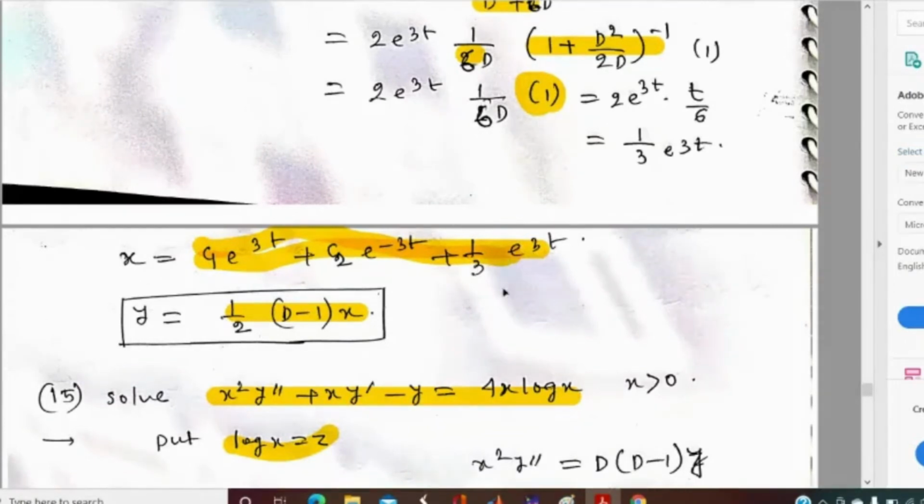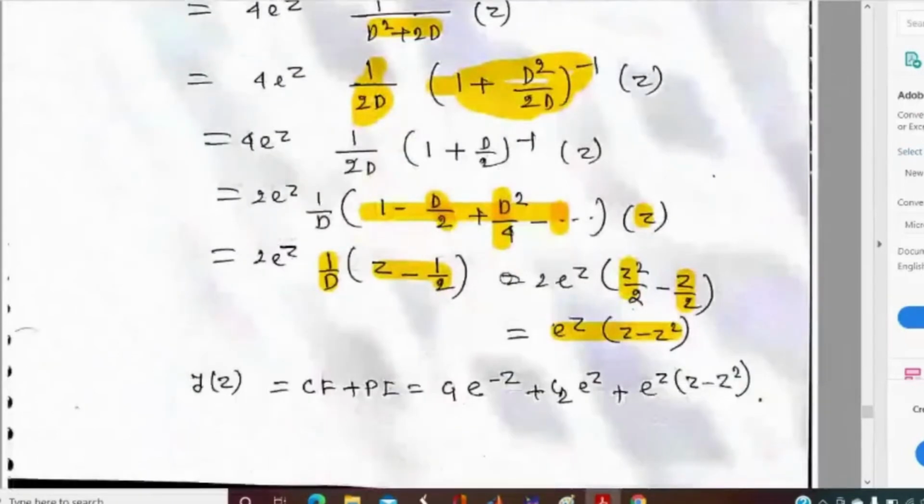Here I cannot calculate the value of y fully. You just put the value of x and differentiate with respect to t. Then after simplification, you will get the value of y. Okay, okay. Thank you.